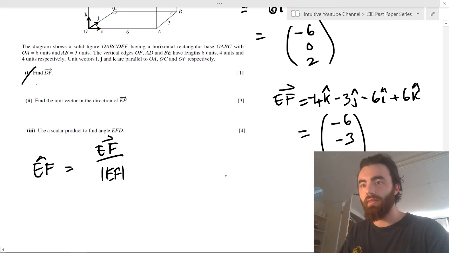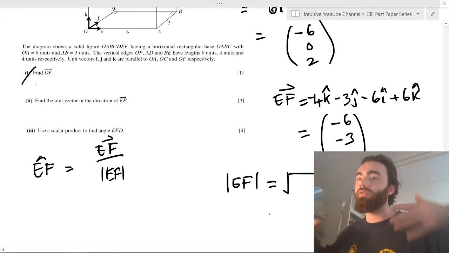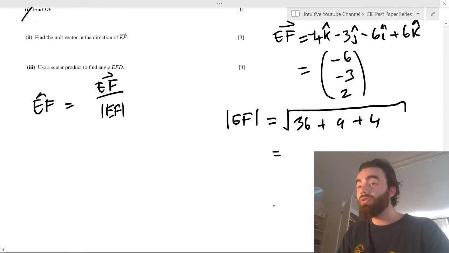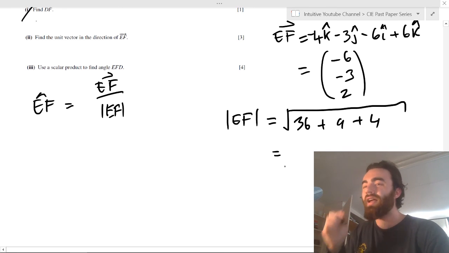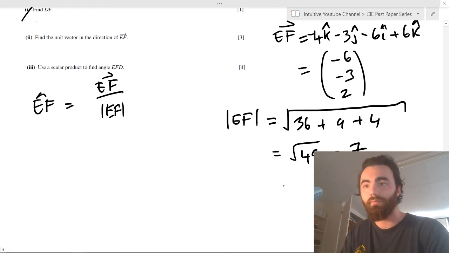And now from that we can find our EF magnitude, which is just the square root again. And you'll see when you start doing lots and lots of these questions, they're just asking the same thing over and over again. We're finding the magnitude again. So this is just 36 plus 9 plus 4. Just do heaps of questions and you'll understand what I'm saying here. This is not some sort of trick. Just do lots of questions and you'll see they're asking the same thing over and over again, just in slightly different ways. 36 plus 9 is 45 plus 4 is the square root of 49, which equals 7.